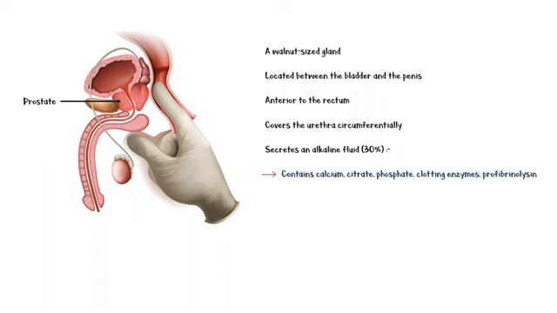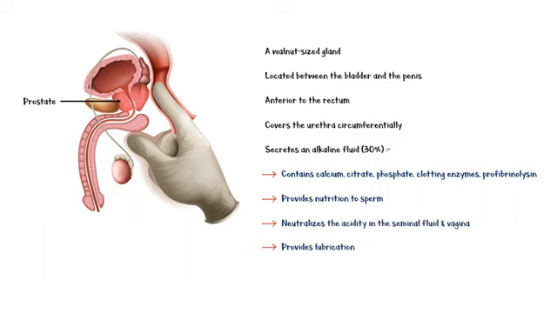This fluid provides nutrition to sperms, neutralizes the acidity in the seminal fluid and the vagina, provides lubrication, and helps form a weak fibrin coagulum that holds the semen in the deeper regions of the vagina, enhancing the potential of fertilization. 3 major diseases that affect the prostate are prostatitis, benign prostatic hyperplasia, and prostate cancer.